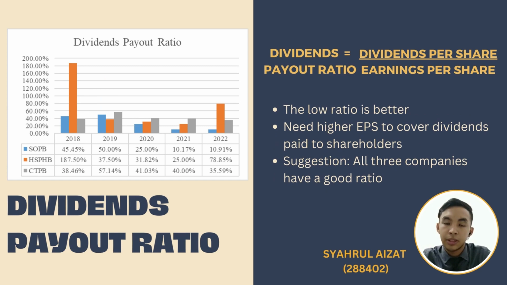Moreover, the dividend payout ratio. Based on the graph, Hapseng Plantations Holdings Berhad had a 187.5% dividend payout ratio, which is over 100% and the highest among the three companies in 5 years. It is a bad sign for the company in paying dividends to its shareholders. The lower the ratio the better than higher, because the company needs higher EPS to cover dividends paid to the shareholders. On average, all companies have a good ratio in those 5 years.